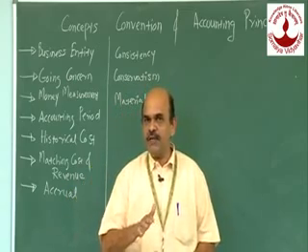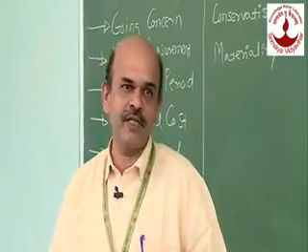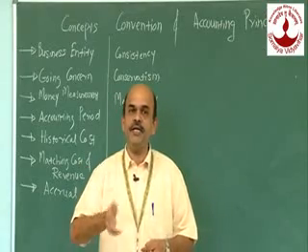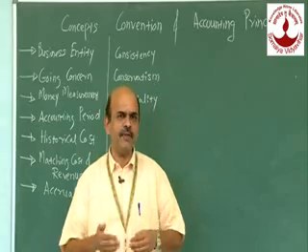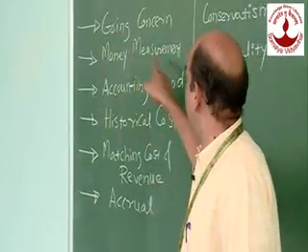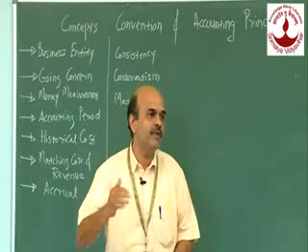For a partnership firm, if a person expires, the partnership will have to reform into a new partnership. But in case of companies, it has a perpetual entity. Perpetual entity means come what may, the company will keep on running the business, and that is known as a going concern. So going concern means having a perpetual entity of the business.